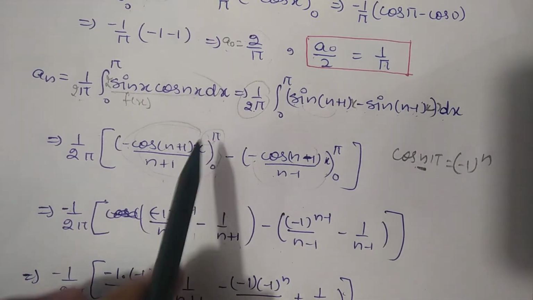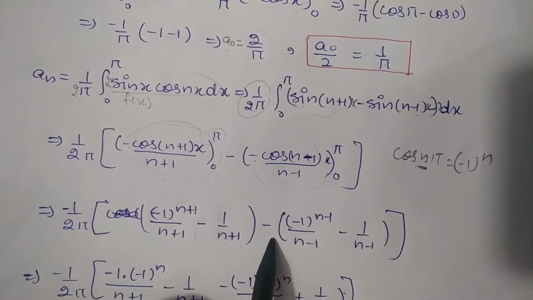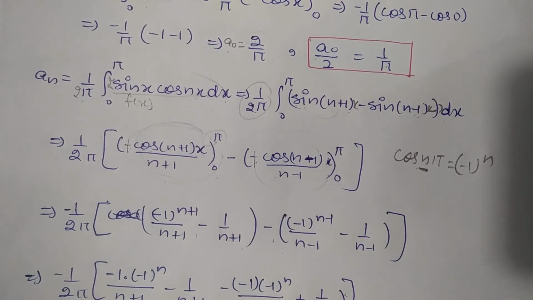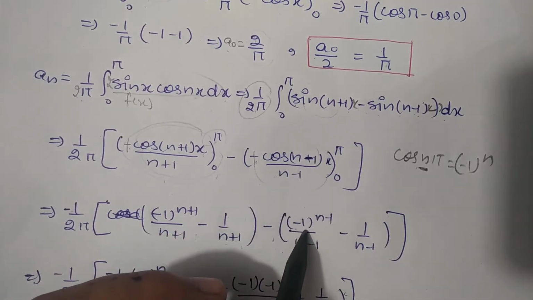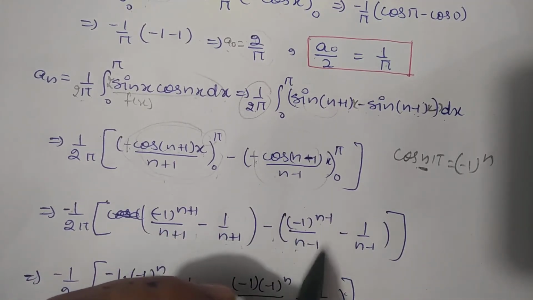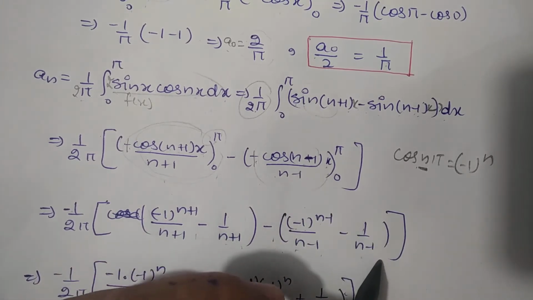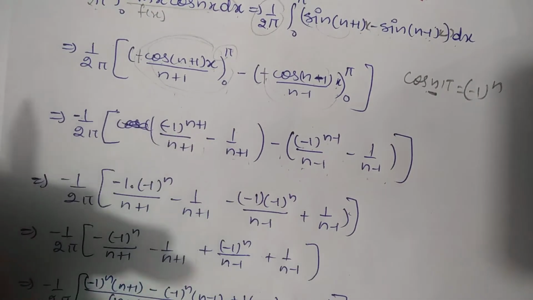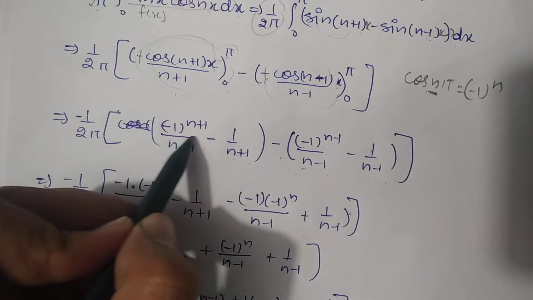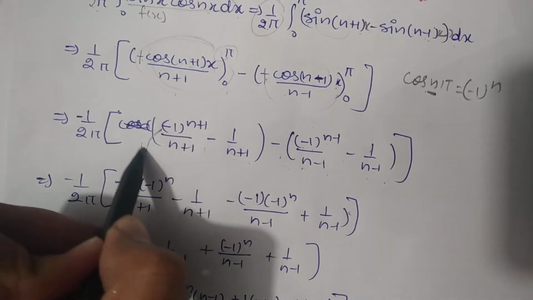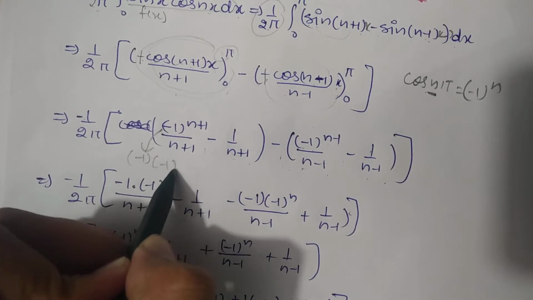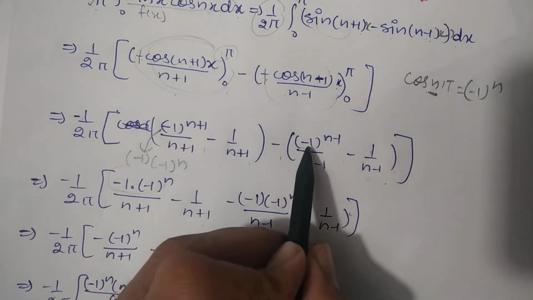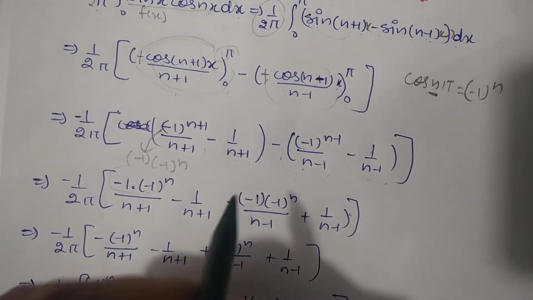Now subtracting the lower limit from the upper limit, and this minus has already been cancelled, so I will make it plus. Putting this value, it will become minus 1 power n minus 1 divided by n minus 1, and putting cos 0, 1 by n minus 1. Now interchanging this, students, one more thing as we have discussed already in our earlier video: minus 1 power n plus 1, we can write as minus 1 into minus 1 power n. So I wrote it like that, and this value is just similar.